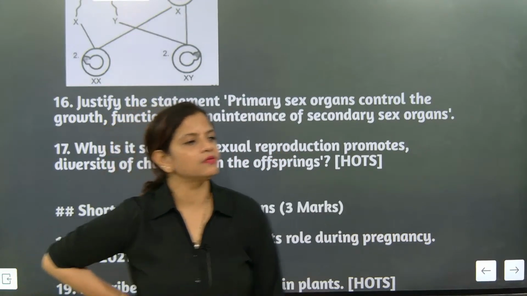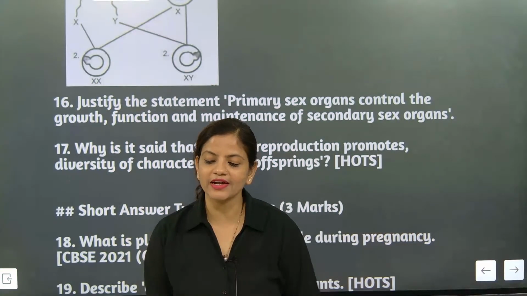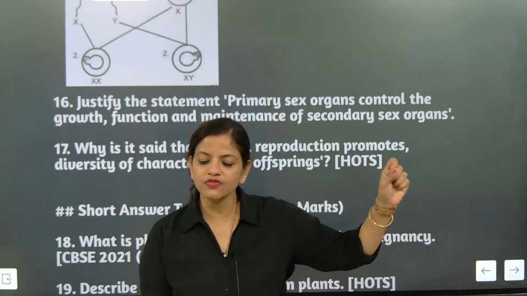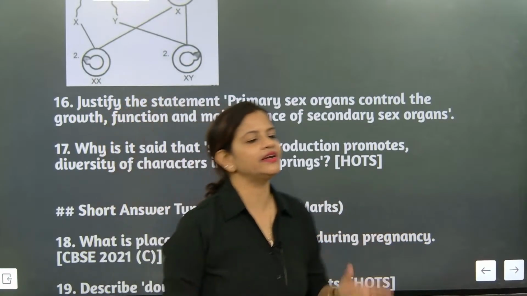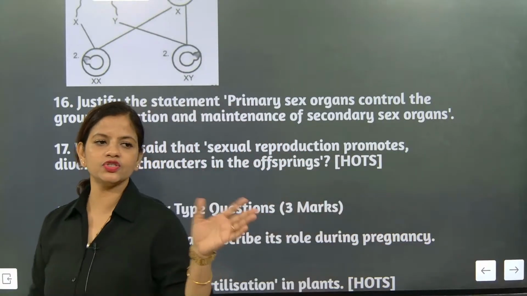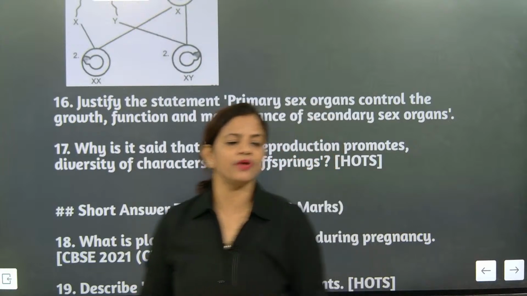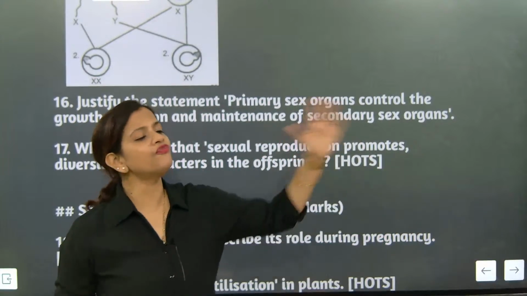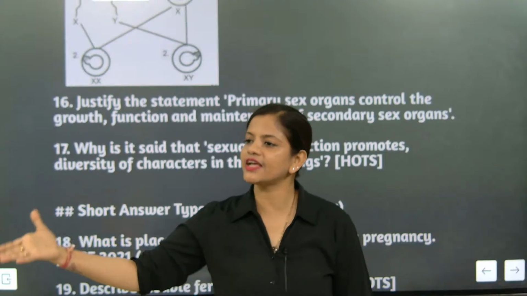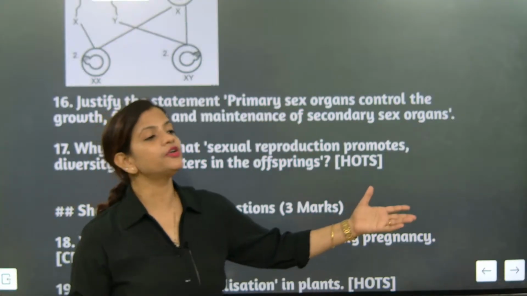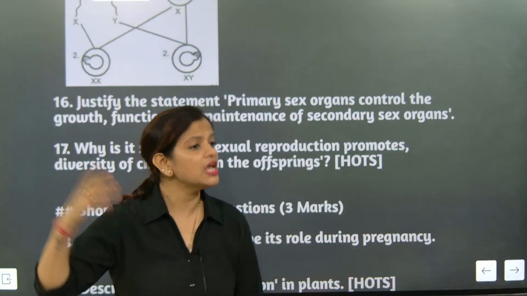Yes, Kritika has given an answer. Sexual reproduction promotes diversity of character in offspring due to the combination of genetic material from 2 different parents. That's the correct answer indeed. See, in sexual reproduction, 2 different individuals are involved, a male and a female. 50% of character is taken from the male and 50% from the female. Means the father is contributing 50% of the genetic characters and the mother is giving 50%.